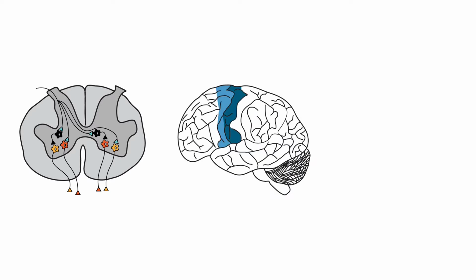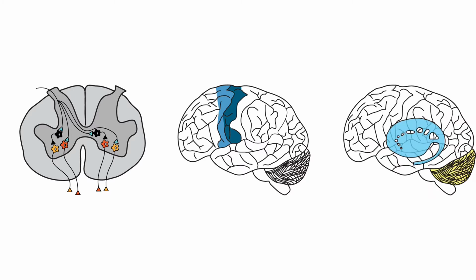The motor and premotor cortices in the brain are responsible for the planning and execution of voluntary movements. And finally, the basal ganglia and cerebellum modulate the responses of the neurons in the motor cortex to help with coordination, motor learning, and balance. This lesson explores the lowest level of control, spinal reflexes.